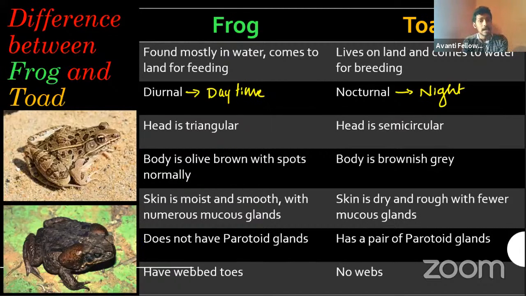Exactly. And the frog does not have parotid glands. Normally, frogs don't have parotid glands. Exceptions are accepted here. Some frogs do have parotid glands, but when you consider most frogs, they don't have any. But a toad does have a pair of parotid glands, as you can observe here. These parotid glands secrete poison that helps them get away from predators, because they are present on land, right?